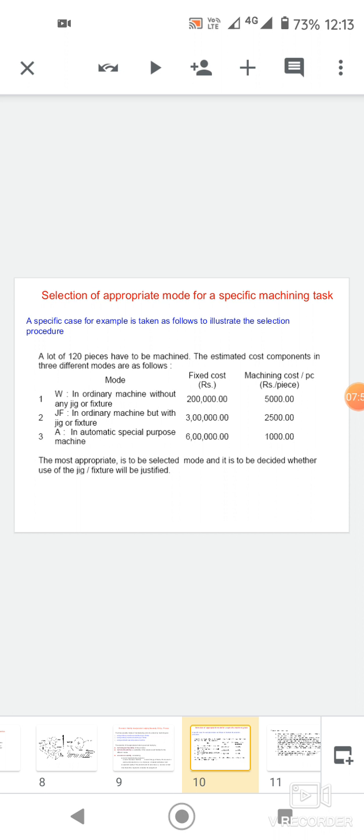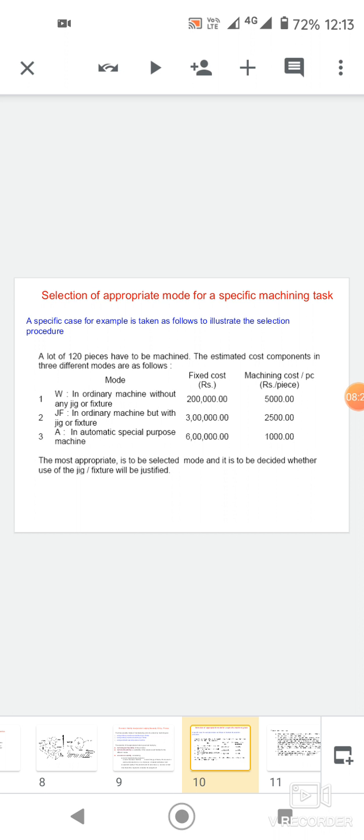This is the ordinary machine without any jig or fixture. Cost is approximately 2 lakh. Machining cost is 5,000 per piece. Jigs and fixtures on an ordinary machine: 3 lakh. Machining cost is 2,500. Automatic special purpose machine: 6 lakh. Machining cost is 1,000 rupees.